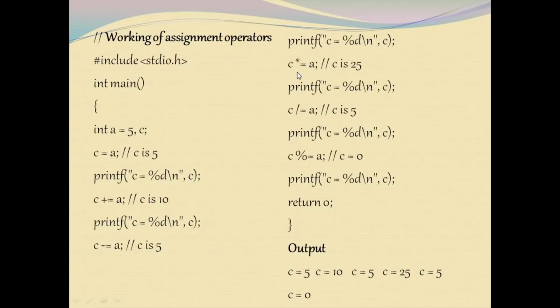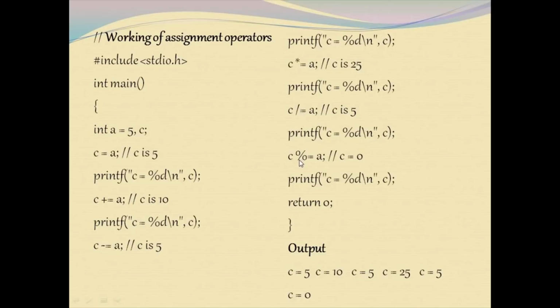Moving on to the next operator, c star equals a, which is expanded as c = c * a. So 5 into 5, which is 25, is being stored in c and printed on the screen. C slash equals a. Now c is divided by a. C is 25. 25 divided by 5 is going to be 5, which is getting stored in c.